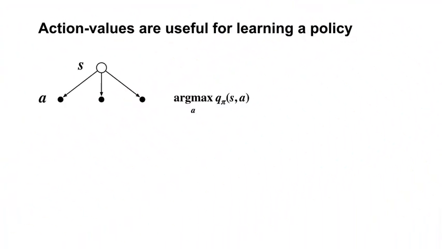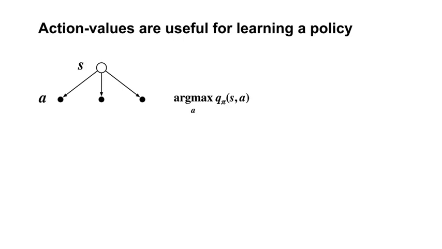But why do we care about learning action values at all? Action values are useful for learning a policy. They allow us to compare different actions in the same state. Then, we can switch to a better action if one is available. This is only possible if we have an estimate of the values of the other actions, but this can be